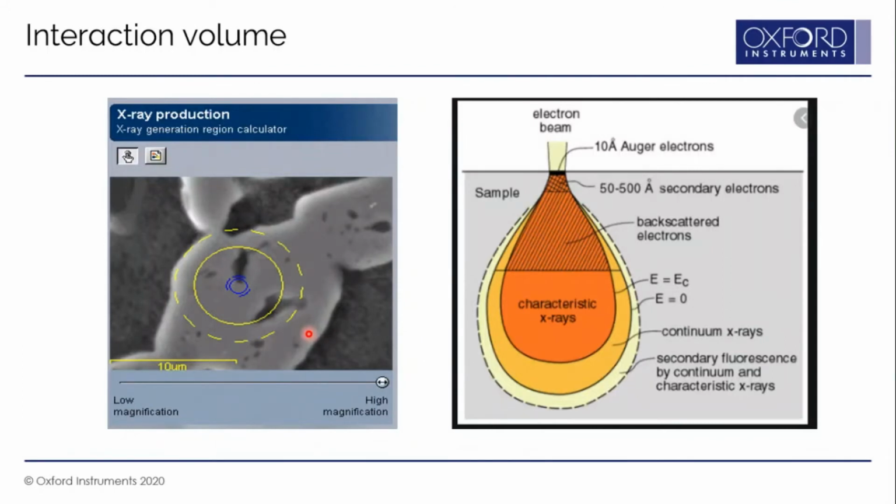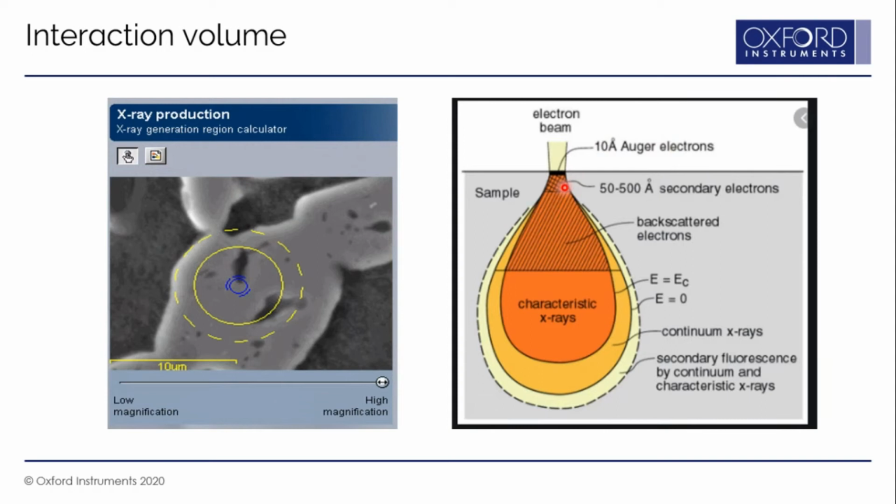Interaction volume in 3D is the volume inside the sample or specimen which gets influenced due to the electron beam falling on the sample. Here in the 2D representation, you have the electron beam falling on the sample, and you can see the pear-shaped interaction volume. The electrons which are just 10 angstrom below the surface come out as Auger electrons, and you can image them.